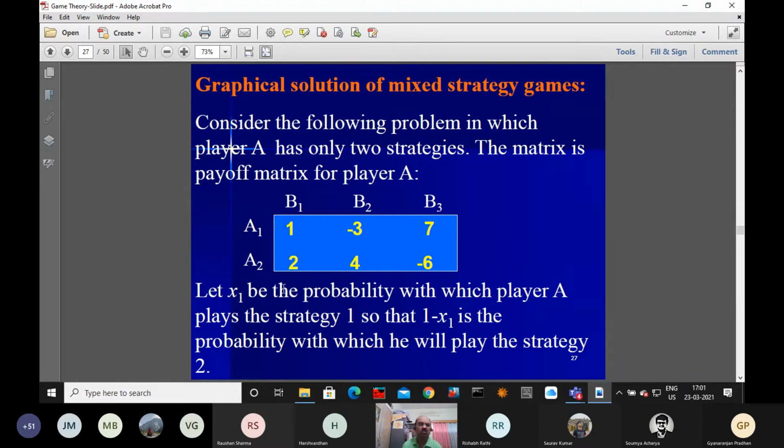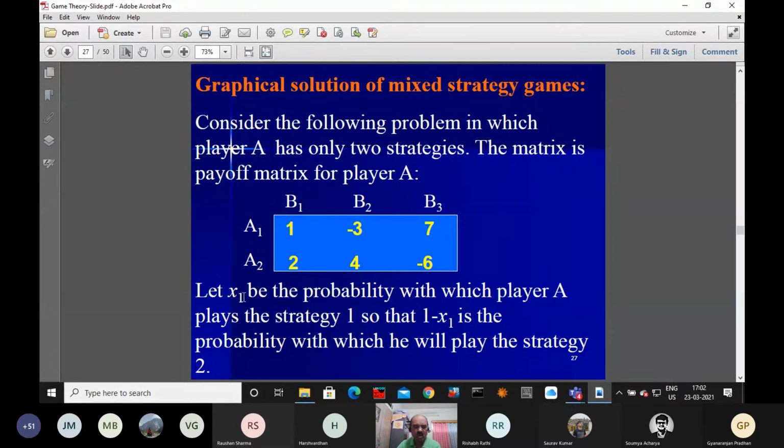As you know, we introduce the probability of using the first strategy equal to x1 and the probability of using the second strategy equal to x2. So x1 plus x2 equals 1, and x1, x2 are non-negative. Since there are 2, you can write one as x1 and the other as 1 minus x1.